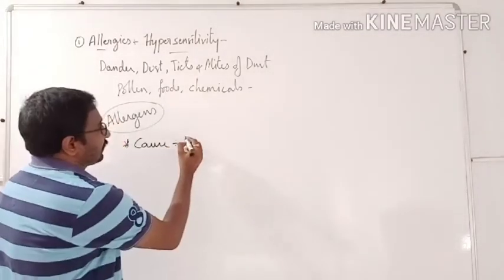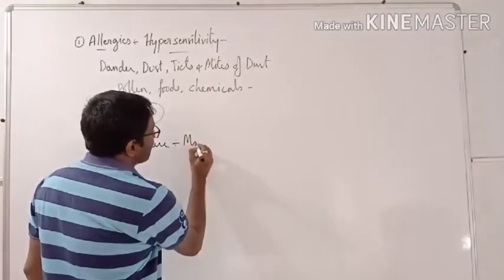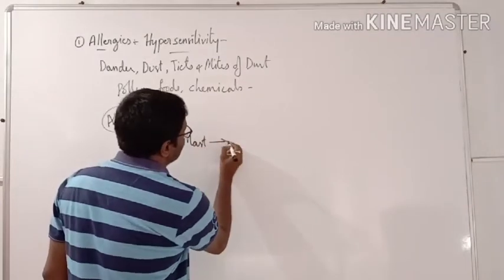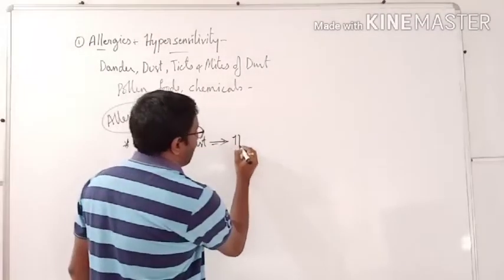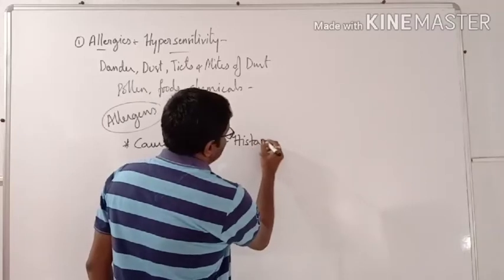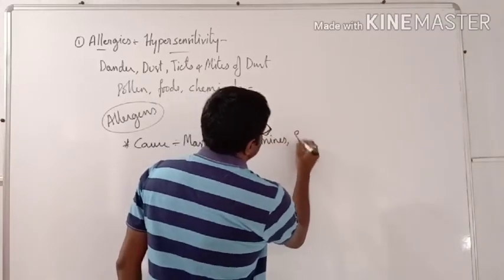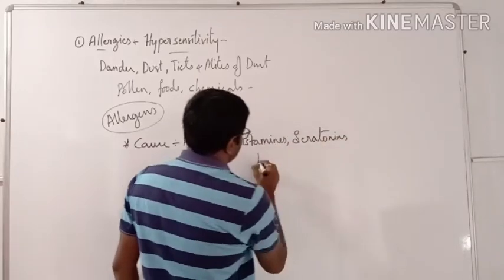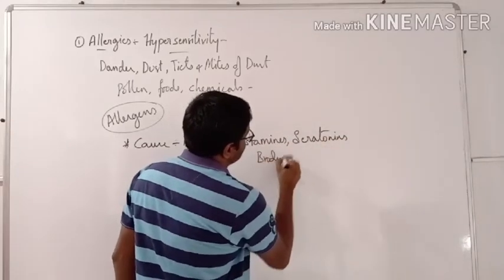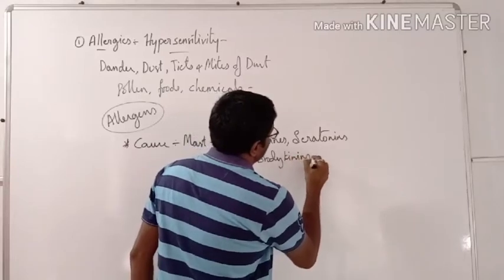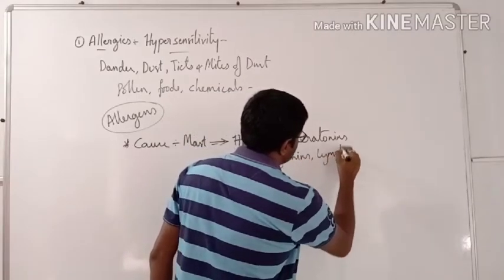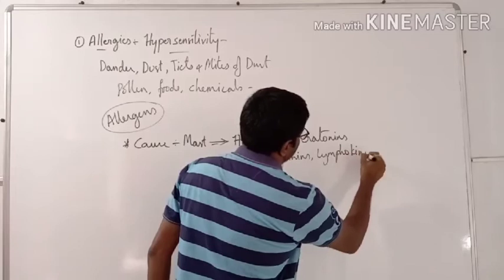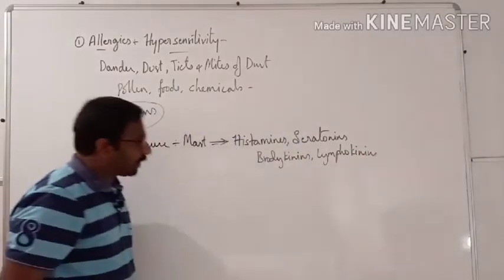That is, the mast cells of our body will secrete some chemicals called histamines, serotonins, bradykinins, lymphokinins. These all are the chemicals.